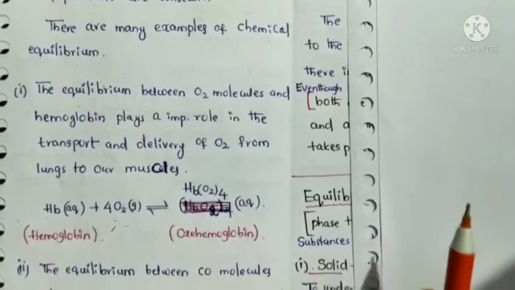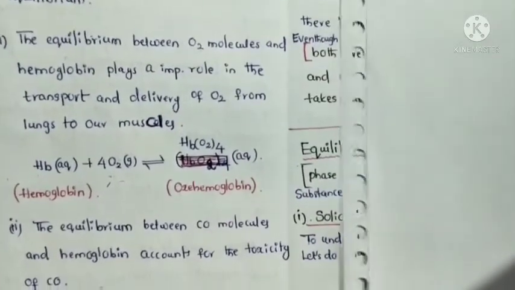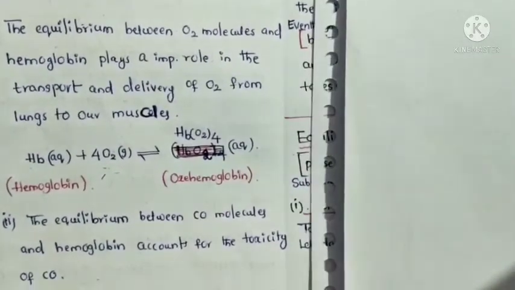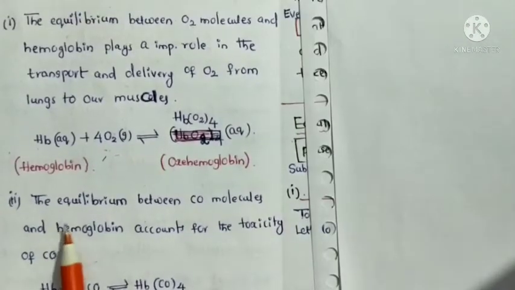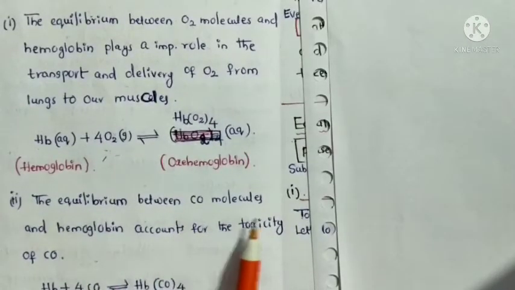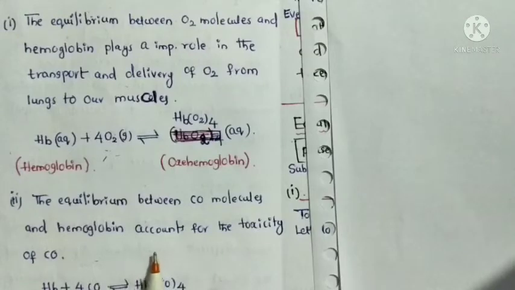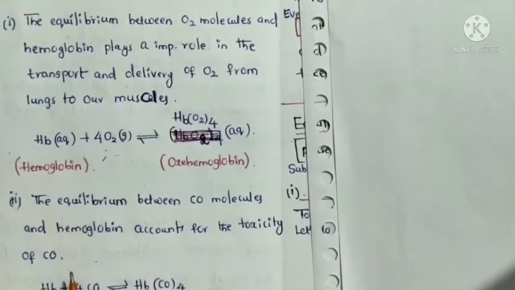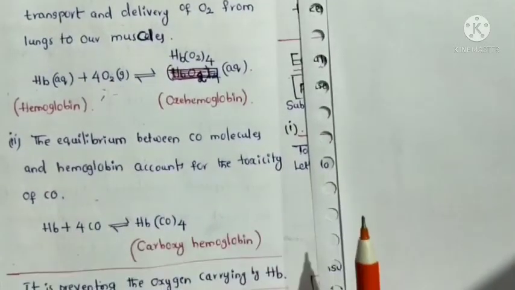As well as another example, the equilibrium between carbon monoxide molecules and hemoglobin is responsible for the toxicity of carbon monoxide.